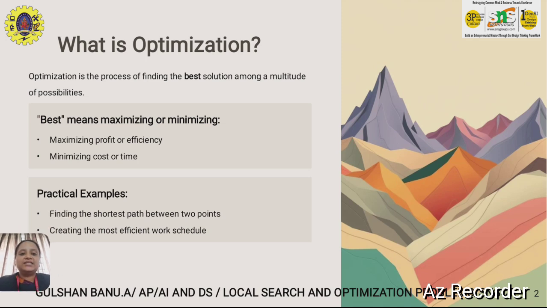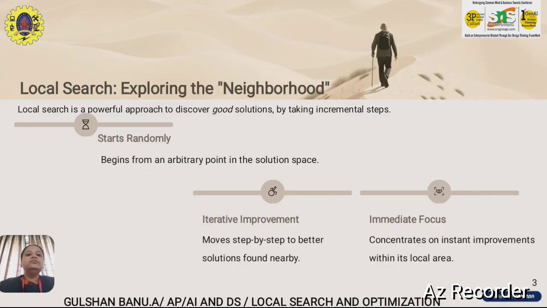In this you have different kinds of processes. Optimization is the process of finding the best route, whatever possible way it could be done. Best means maximizing or minimizing the process. That is called optimization. A practical example of this could include the shortest path between two points, creating the most effective work schedules, etc.